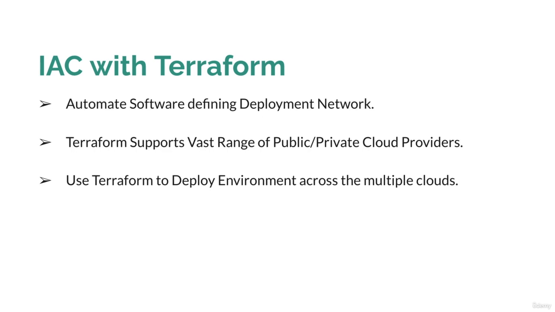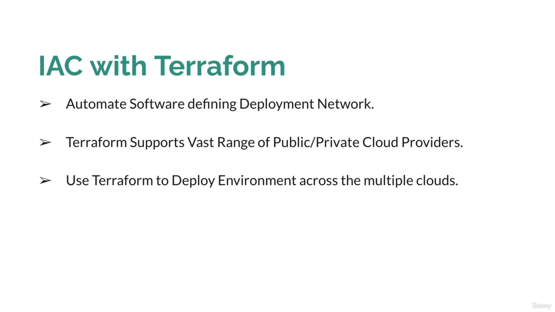With the help of Terraform, you can deploy your environment across multiple clouds or hybrid cloud. It means with the help of Terraform, you can deploy your same environment on AWS, on Azure, on Google Cloud, or on some other cloud. So what is the benefit of it? It is making your environment cloud agnostic, so that it does not depend on a single public cloud provider. If there is a failure in a single public cloud provider, you can use another public cloud provider to serve your customer.